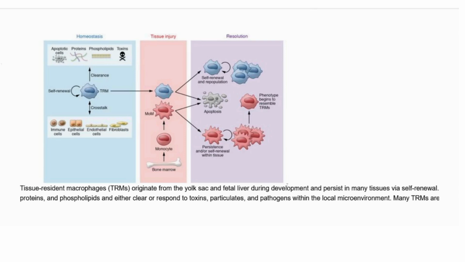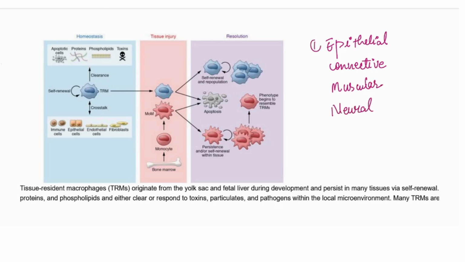Actually, in the previous videos we have completed the structure organization chapter, in which we have studied the four types of tissues. Those tissues were the epithelial tissues and connective tissues, as well as the muscular and the neural tissues, right? So these four types of tissues we have studied in the complete chapter.